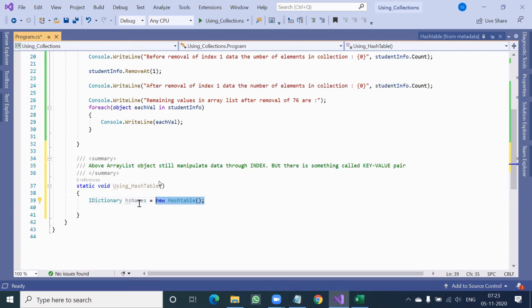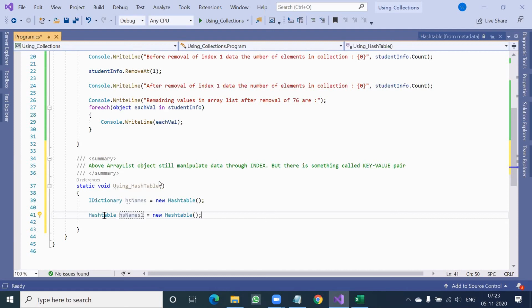Who can tell me the difference, guys? If I write this line and I write this line in another way, what is the technical difference? Who can justify it in a single line? Because, sir, Hashtable is a base class. Yeah, carry on. What is Hashtable? Who said Hashtable is a base class?